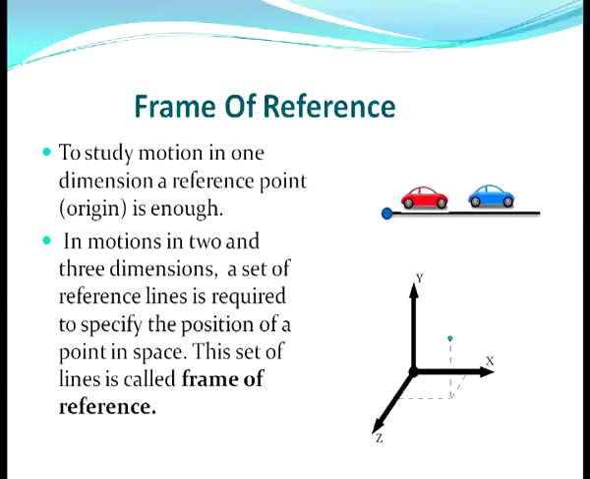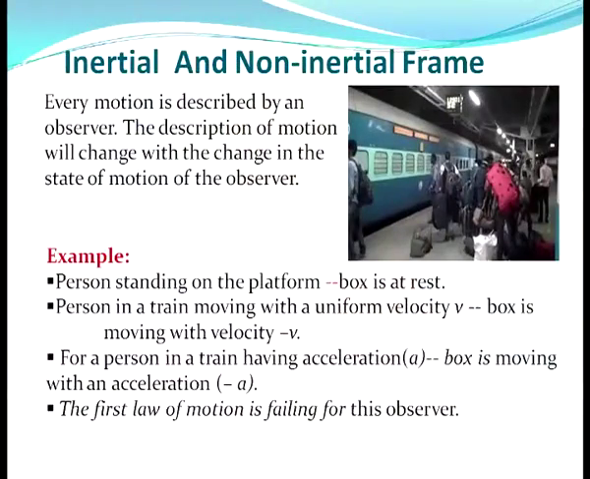This is all about friction. Now coming to frame of reference. To study motion in one dimension, one reference point is enough, which is known as origin. But in motions in 2 and 3 dimensions, a set of reference lines is required to specify the position of a point in space, and this set of lines is known as frame of reference. The different types of frame of reference are inertial frame of reference and non-inertial frame of reference.